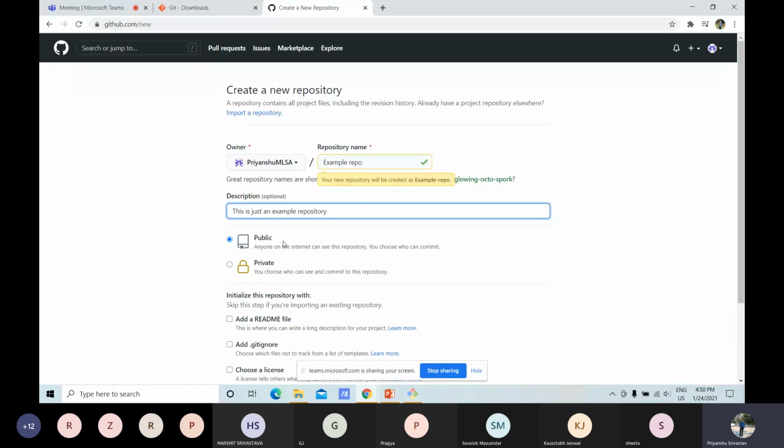So now you can see that here are two more options, public and private. If you want anyone on internet can make contribution in your repository and can see your code, then you can make your repository as public. Or if you want that your repository should be used only by the people in your organization, or you want to use this repository for 2 or 3 teammates, that is for team project, then you can make this repository as private. Since I am not making this repository for any specific task, I will make it public.